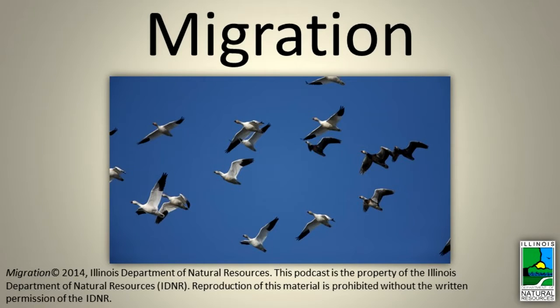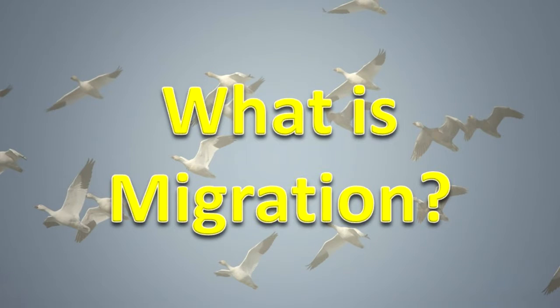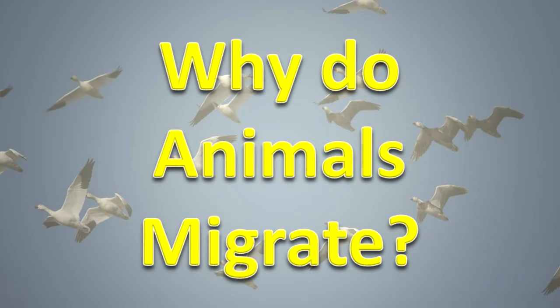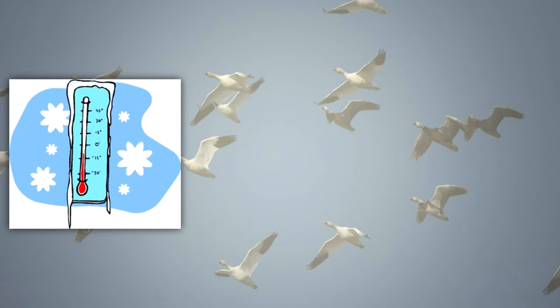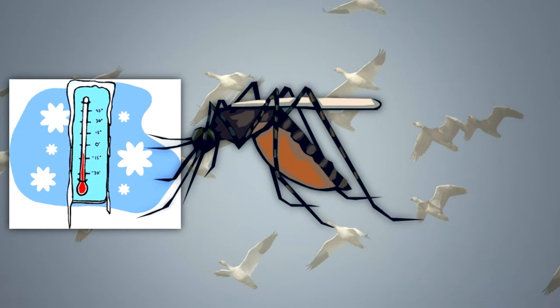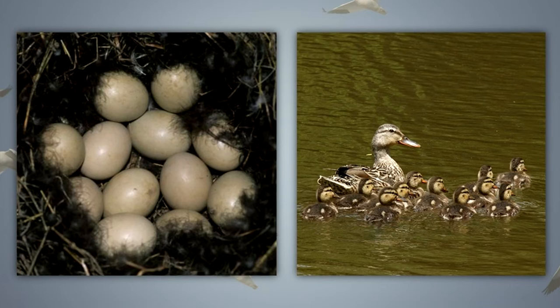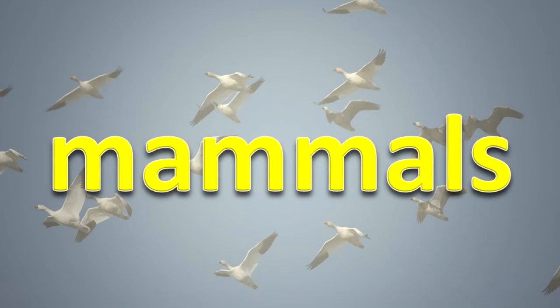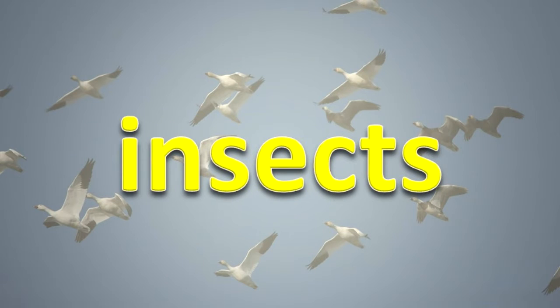Migration. What is migration? It is the seasonal movement of a population of animals from one area to another. Why do animals migrate? Migration may be due to changes in temperature, food supply, or the amount of daylight, or for reproductive purposes. What types of Illinois animals migrate? Mammals, birds, fishes, and insects are groups of animals in Illinois that include migratory species.